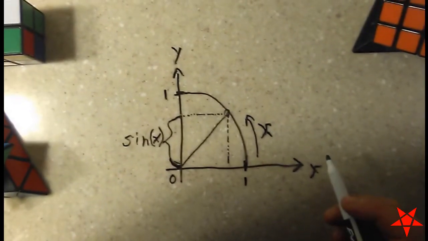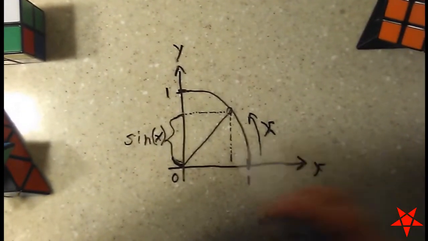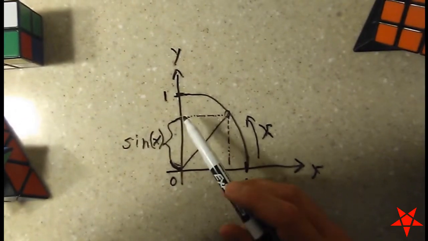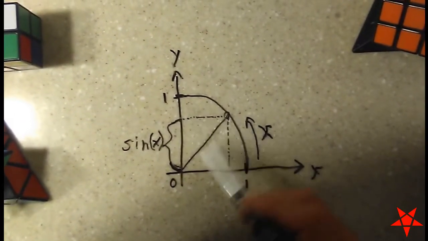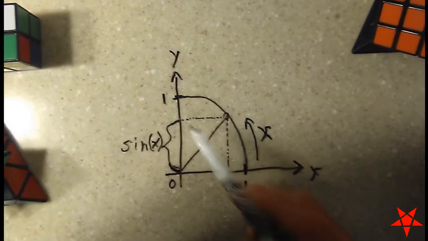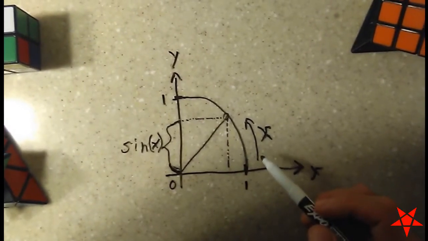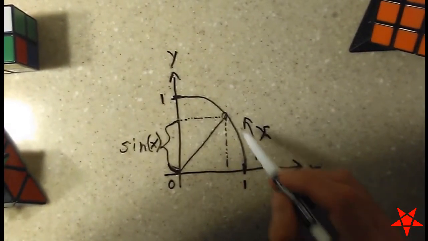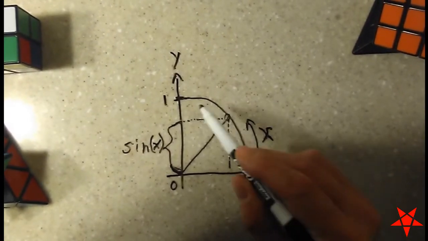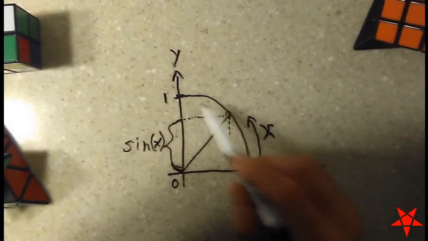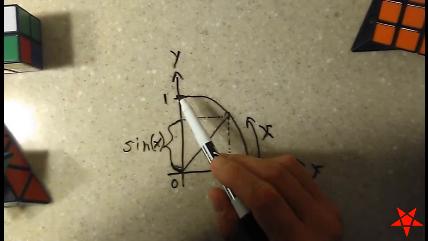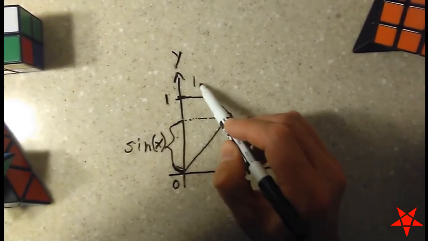Okay, so looking at the first quadrant of the unit circle, we can see that sine of x is the projection of this line here on the y-axis, and the value of x is the arc length going up along the unit circle here. The value of that arc length tops out at 1.57 radians.